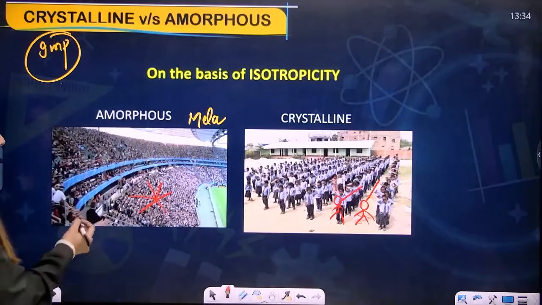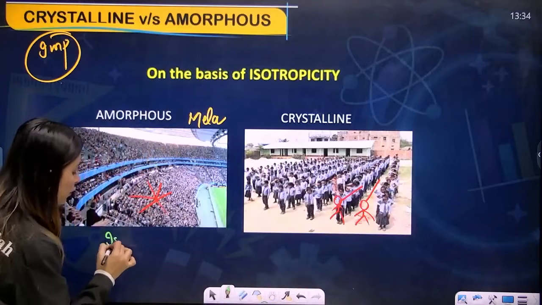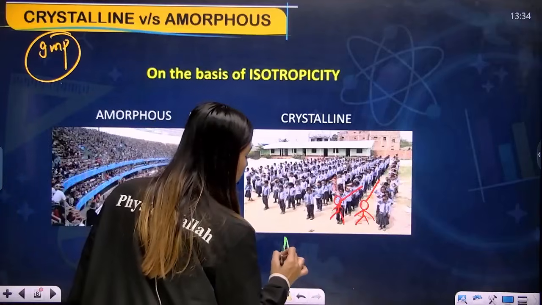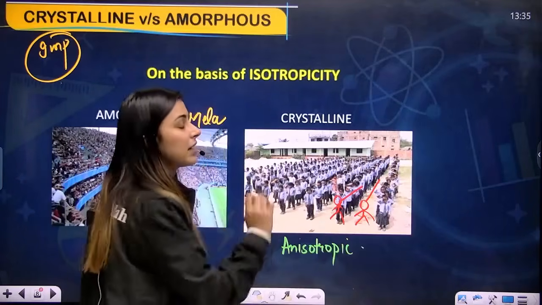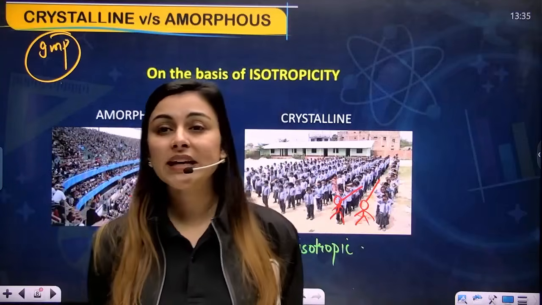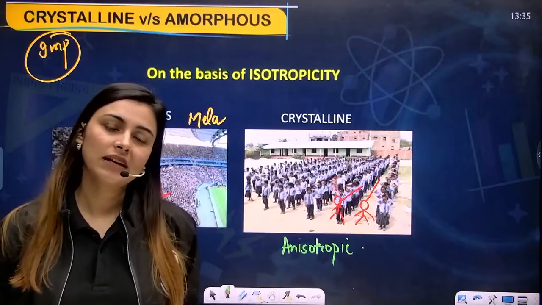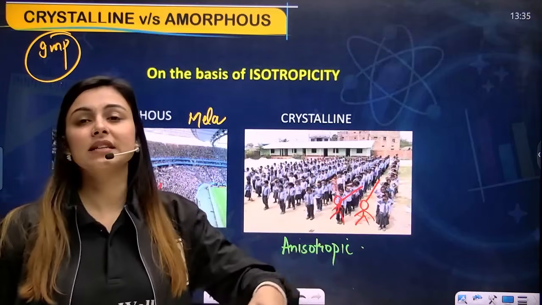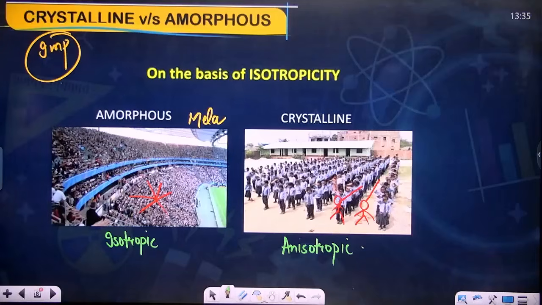Yes. So amorphous solids are isotropic in nature, and crystalline solids are anisotropic in nature. This is the biggest mistake because, since it is arranged, most of the students who tick the answer for the crystalline solid being isotropic think that way, but no, it is anisotropic because it is ordered and that is the reason it is giving different values. Okay, yes. So I hope you understood the basic meaning of isotropicity.